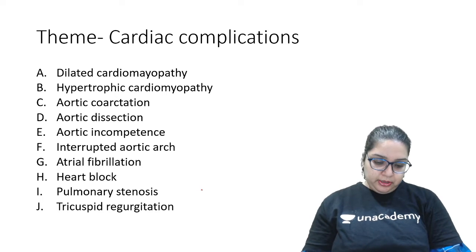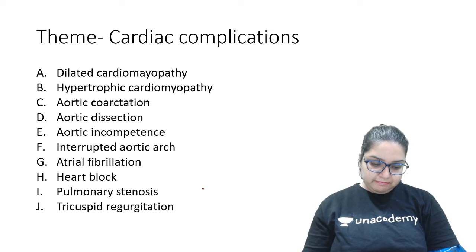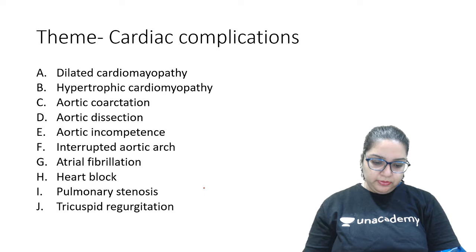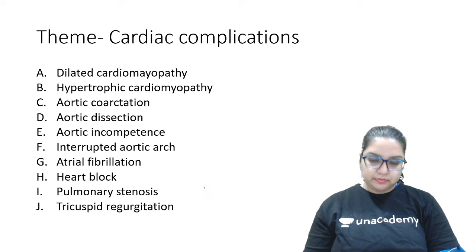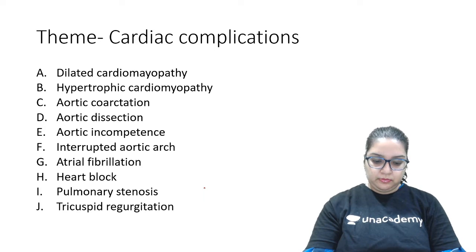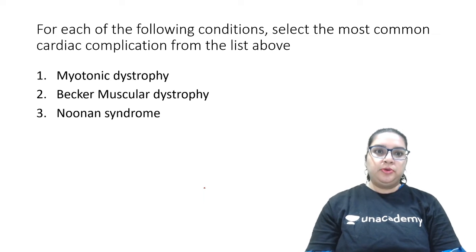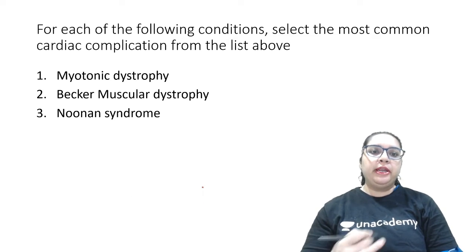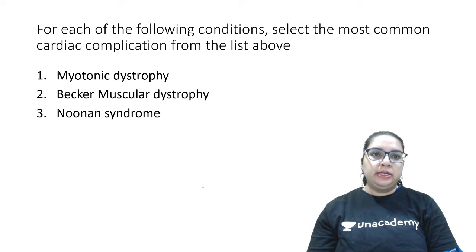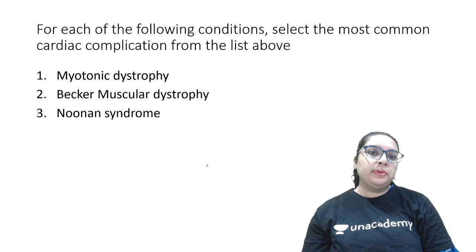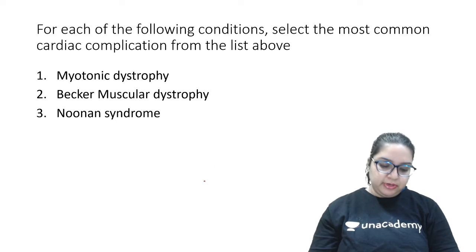Now, ready for the question session? Got through the theme, all of you? Ready? Okay, let's go. Now, we have to correlate these with the particular condition. For each of the following conditions, select the most common cardiac complication from the above list.